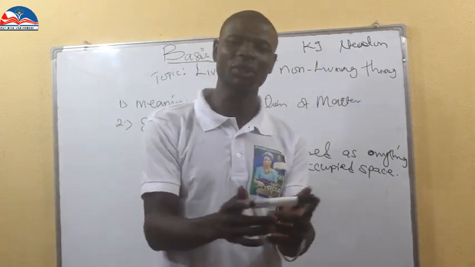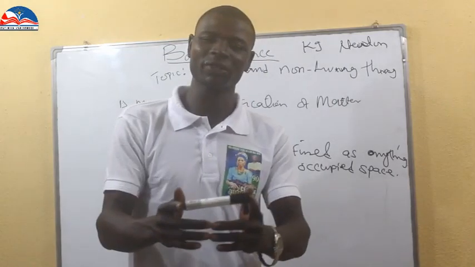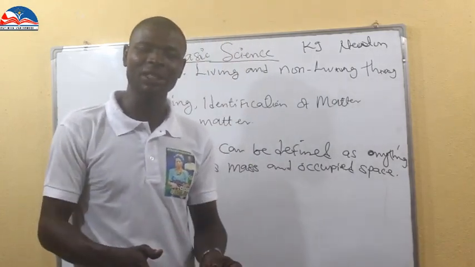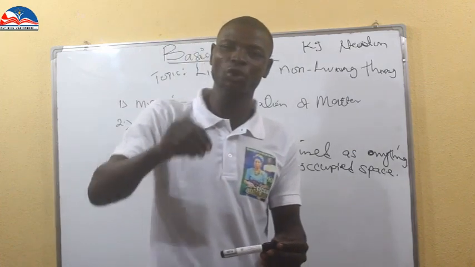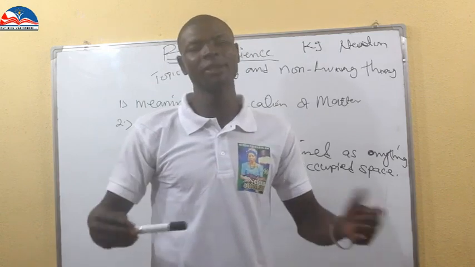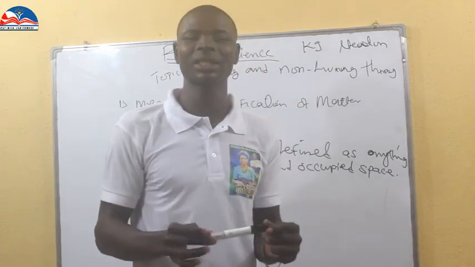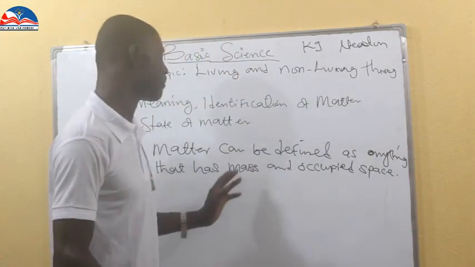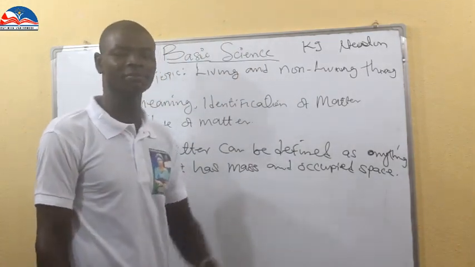When you take something like a stone and place it on top of a scale, you are going to see the weight. Then when you keep the stone on the ground, you find it difficult to place another stone at the same spot. It has occupied space and it has mass or weight. That is what we call matter: anything that has mass and occupies space.